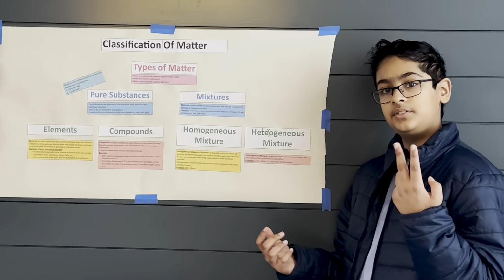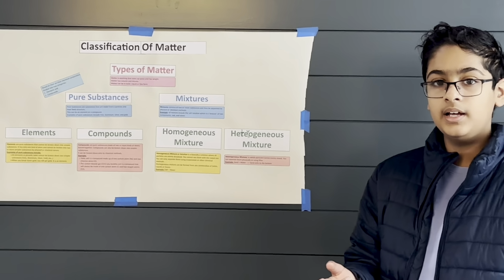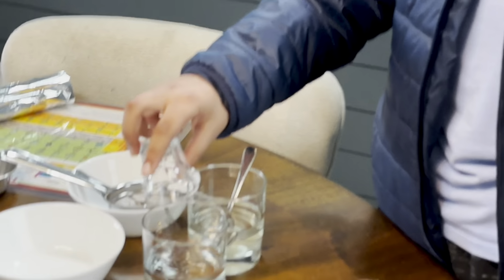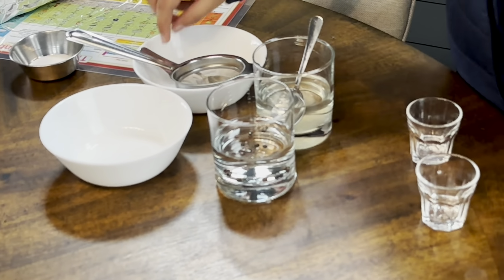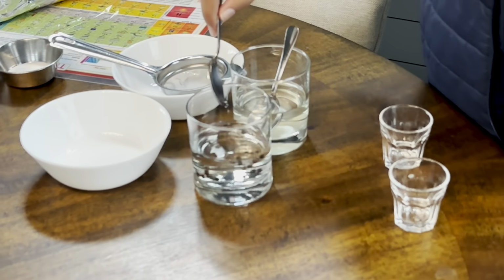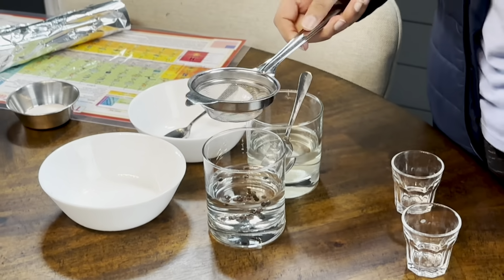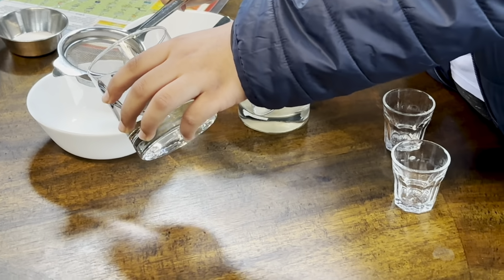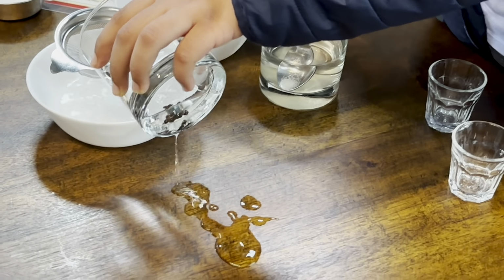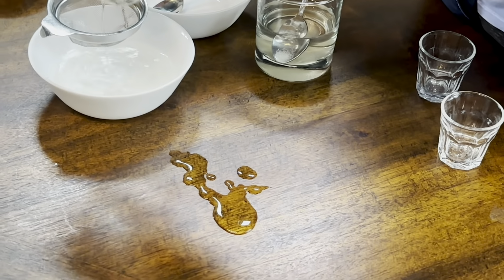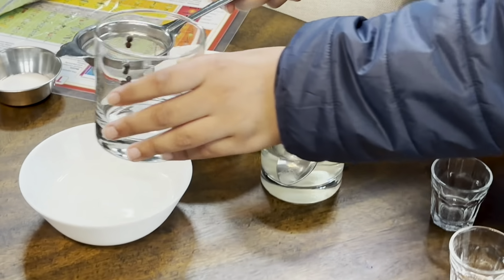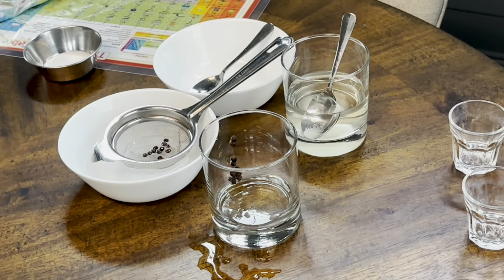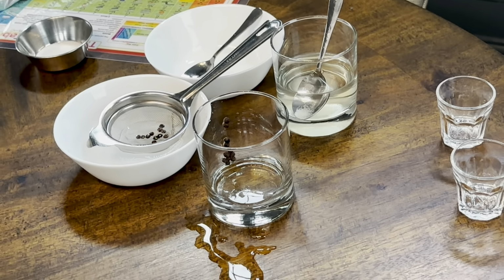Heterogeneous mixtures have two or more substances that can be physically separated and are not evenly dissolved. For example, we have pepper. Pepper is not dissolving. Even if we try to mix it, it's not dissolving. However, we can use a filter and separate it. Let's try it over here. You see over here, the water went through, but the pepper did not. So we were able to separate it. We could also separate it physically if we wanted to, but this is just a faster method.